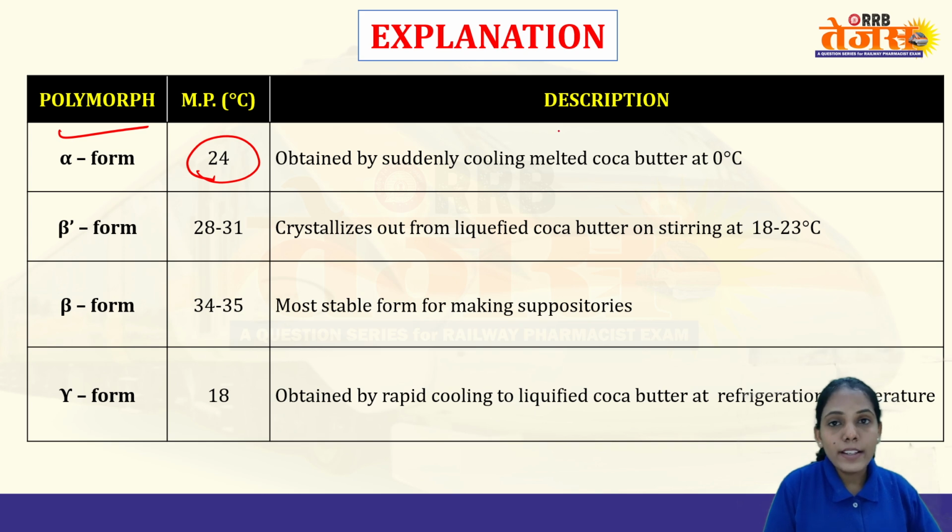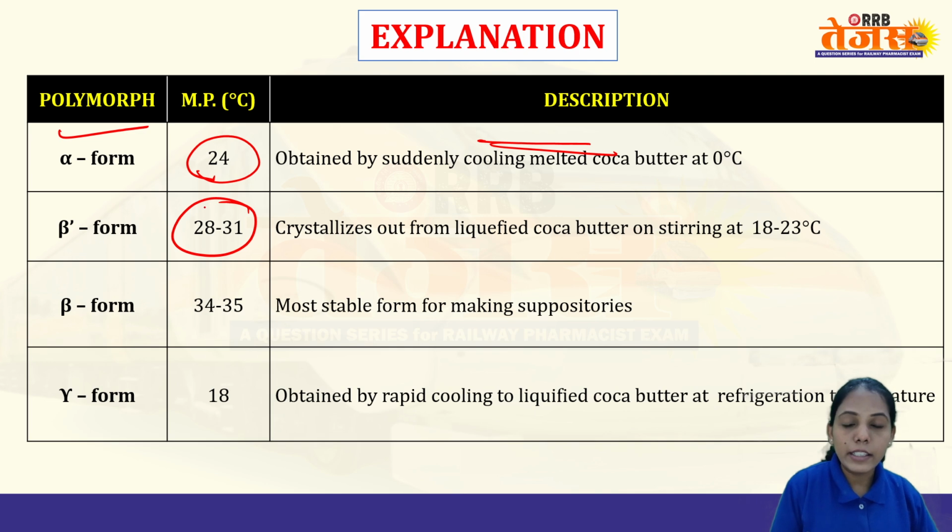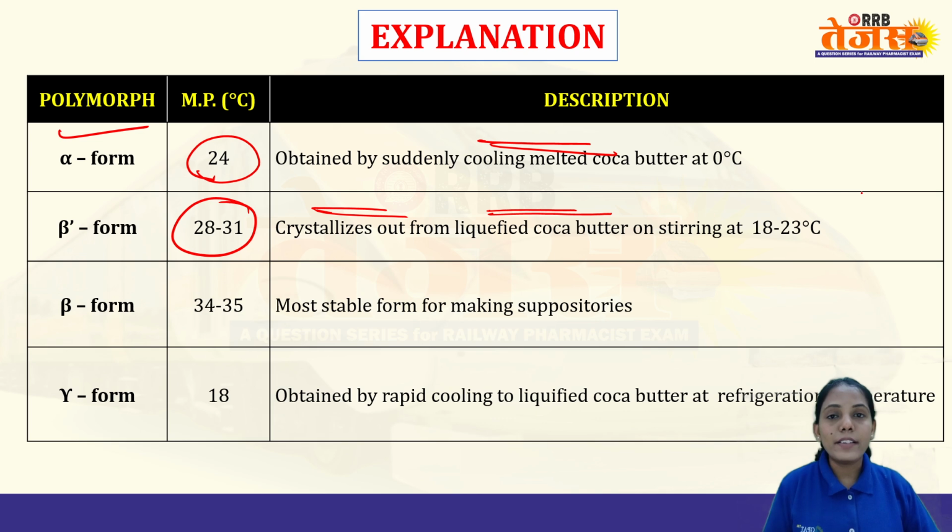So how it is prepared is given. First you have to melt the cocoa butter because the melting point is 24. After melting, you have to suddenly cool it at 0 degrees Celsius. So that's how you will get the alpha form. Talking about the beta form, it is a little bit higher, that is 28 to 31 degrees Celsius. It crystallizes out from the liquefied cocoa butter on stirring at 18 to 23 degrees Celsius.